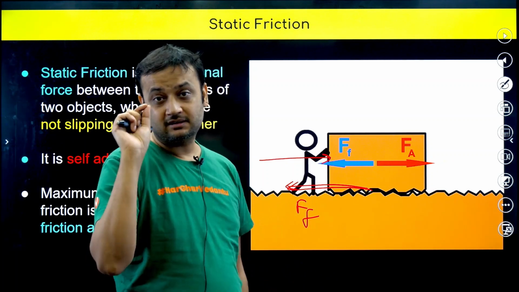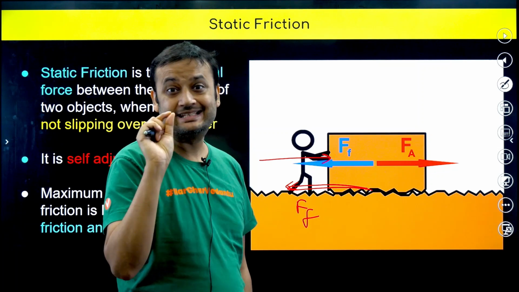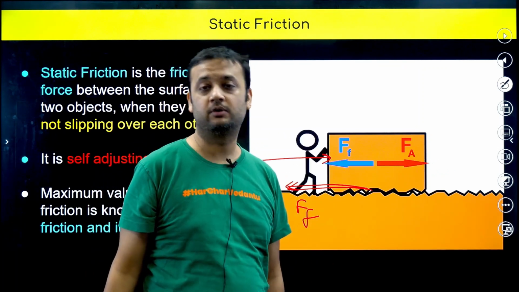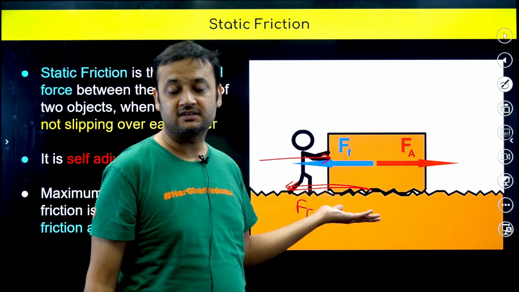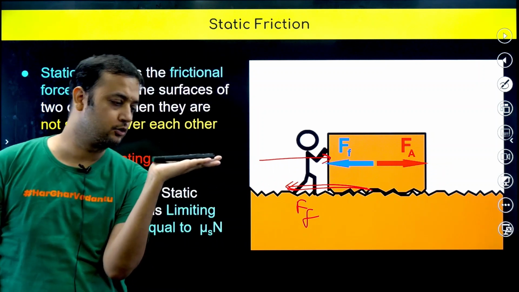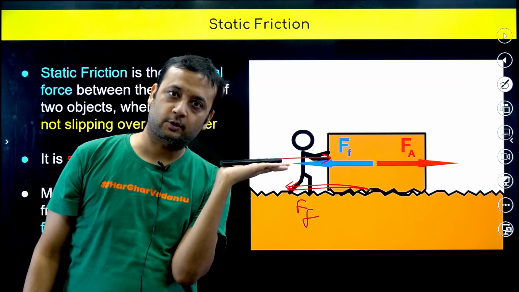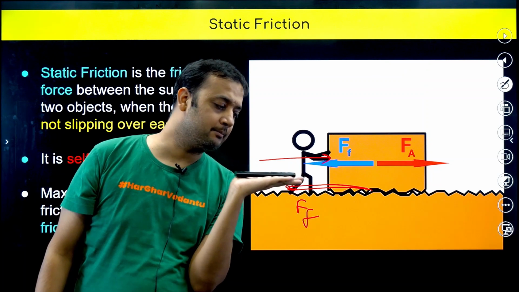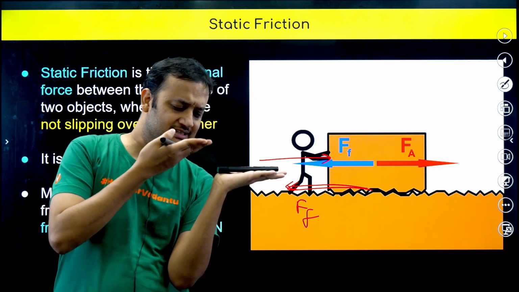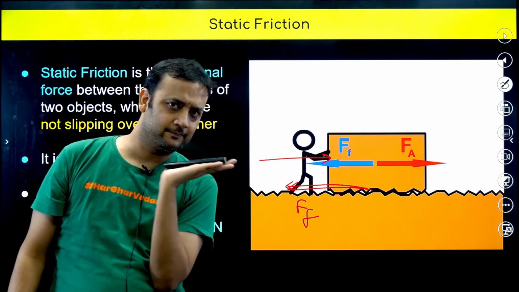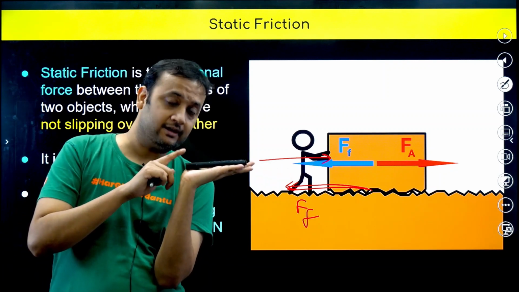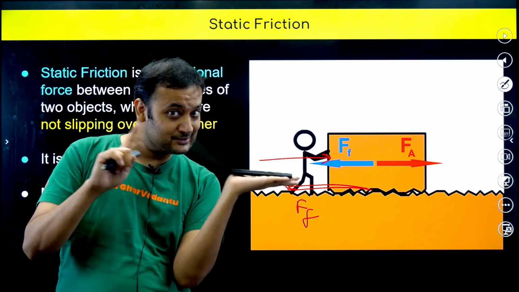Slipping is the very important keyword. There is no slipping between the block and the ground, so we can say that here the friction is called static friction. Look at my hand. The remote is kept on my hand, and now I am moving my hand. Can you see slipping happening between my hand and the remote? No. The remote is moving, my hand is moving, but slipping is not happening.